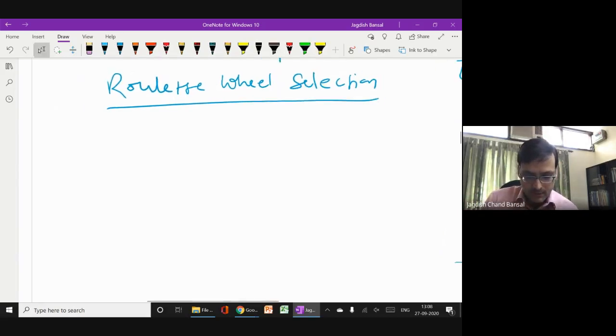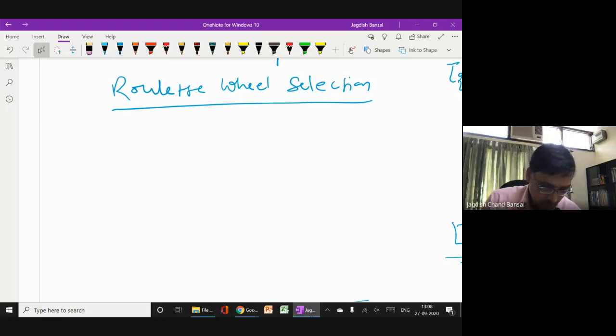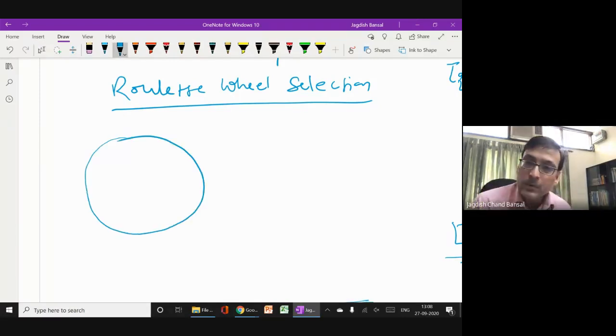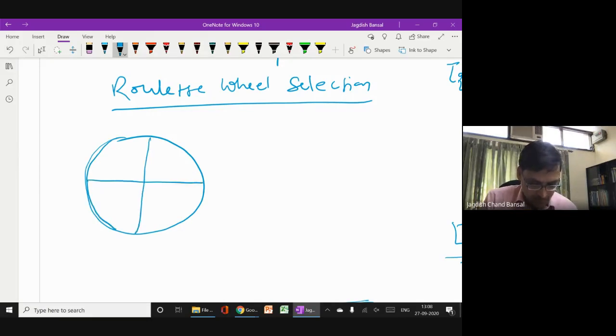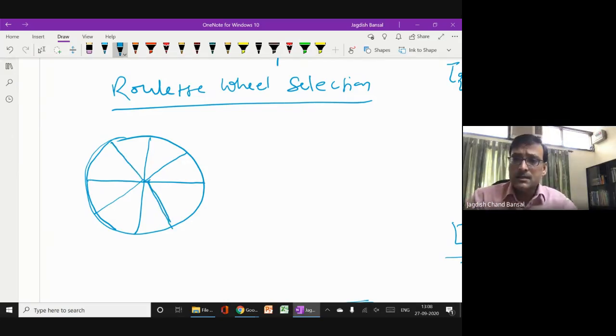So how do we do this roulette wheel selection? Let me explain what happens in the roulette wheel. We are professors and students, so we don't go to a casino, but in the casino there is a roulette wheel. It is rotated, and this roulette wheel has some number of parts, equally divided. There is a ping pong ball which is put in some part of this.